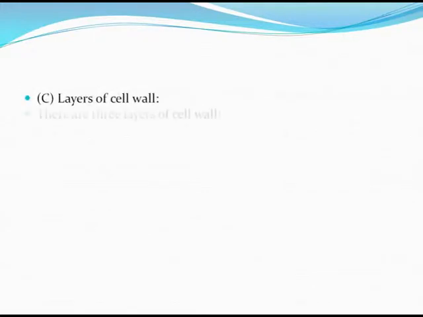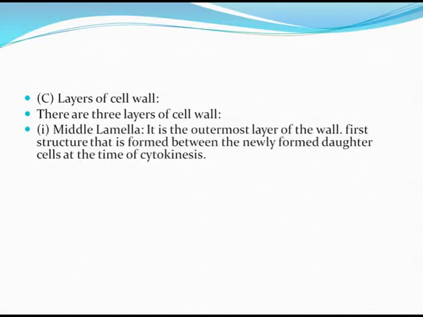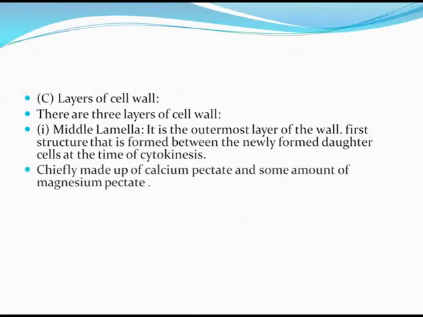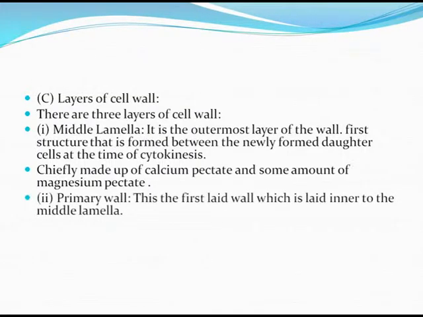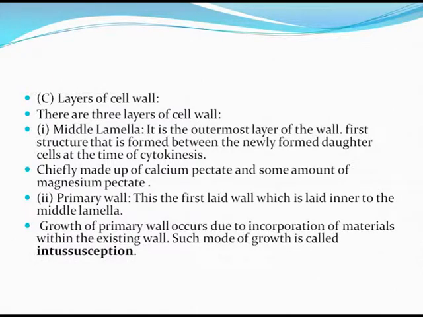Now let's study about the layers of the cell wall. There are 3 layers. The middle lamella is the outermost layer of the wall, the first structure that is formed between the newly formed daughter cells at the time of cytokinesis, chiefly made up of calcium pectate and some amount of magnesium pectate. The primary wall is the first laid wall which is laid inner to the middle lamella. Growth of primary wall occurs due to the incorporation of materials within the existing wall. Such mode of growth is called intussusception.